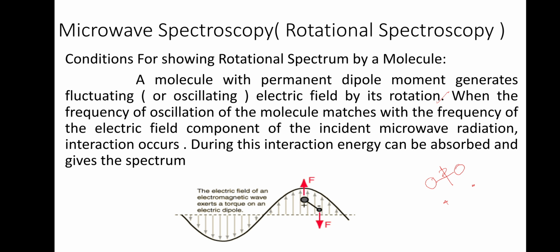When the frequency of oscillation of the molecule matches with the frequency of the electric field component of the incident microwave radiation, interaction occurs, and during this interaction energy can be absorbed and gives the spectrum. So this is the picture given. You have a molecule with a dipole moment. When it is rotating on its own axis, it generates an electric field which, when it comes in resonance with that of the electric field of this wave, energy will be absorbed and the molecule in the lower level will go to the higher level.